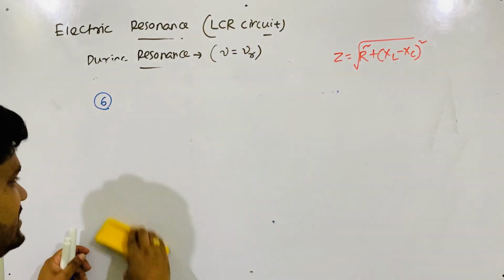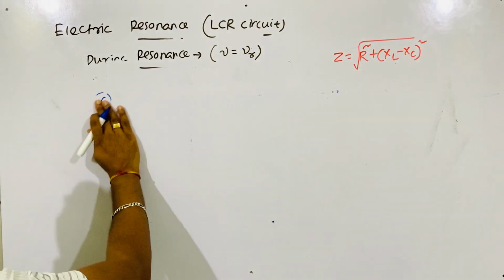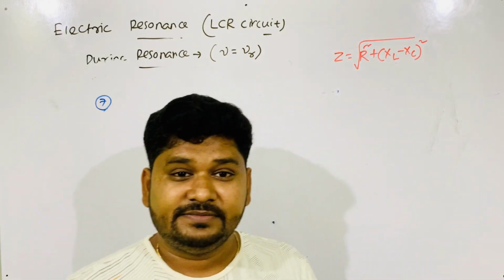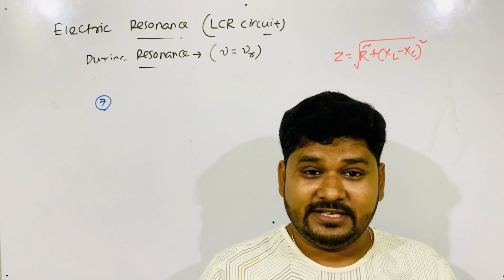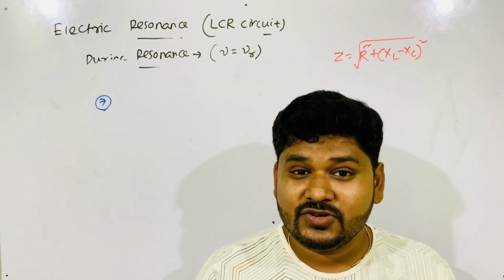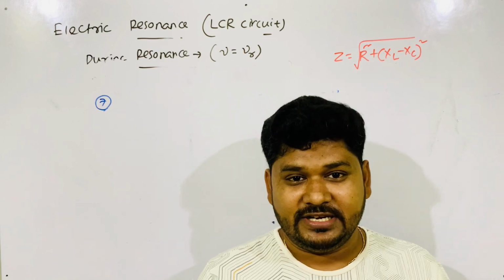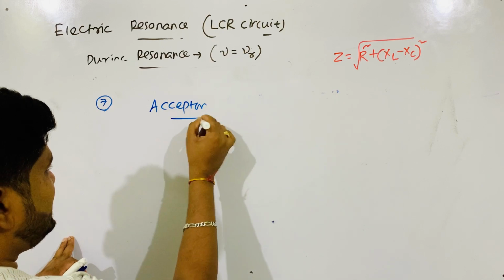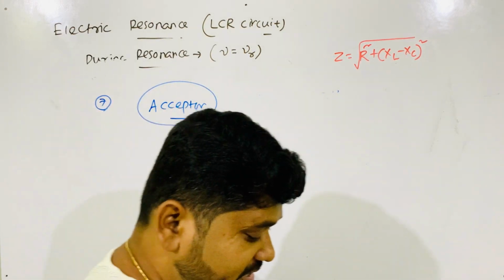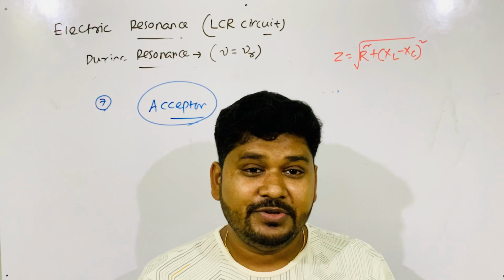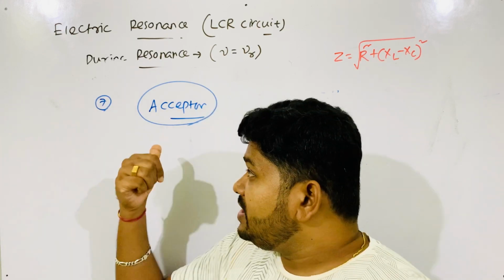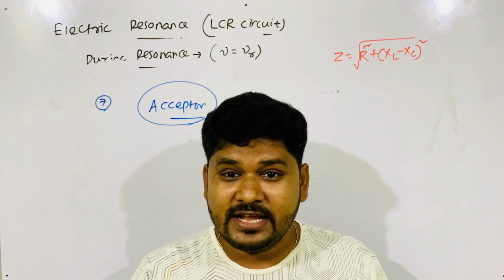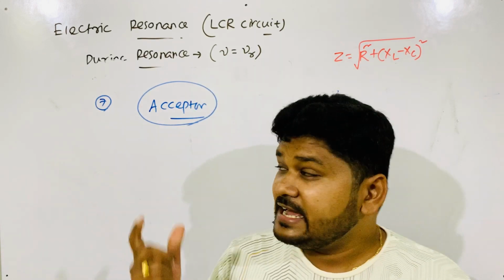Another point we discuss in resonance, what happens? Let's discuss another point, number 7 maybe. What's that? Series LCR circuit during resonance is called an acceptor circuit. What do you mean by acceptor circuit? This point once came in the board exam: series LCR circuit during resonance is dash circuit, called an acceptor circuit.